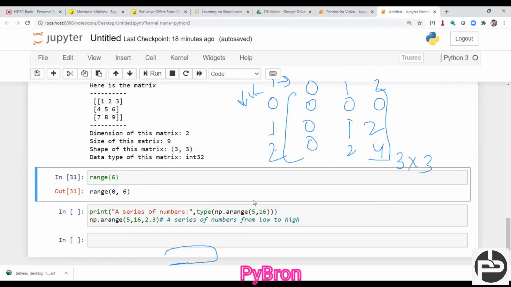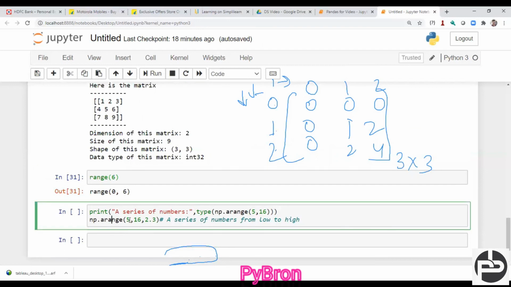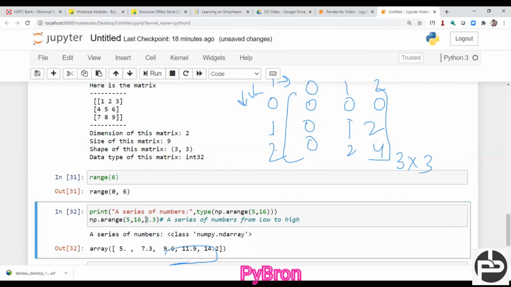So you can see here, I just created one array with the arange function. I gave the start as 5, the end as 16, and the gap, the step size, is 2.3. So basically it starts from 5, and adding 2.3 gives the next number 7.3, then add 2.3 again to the 7.3. I'll annotate this, don't worry.